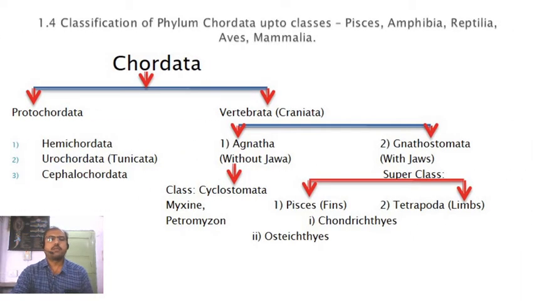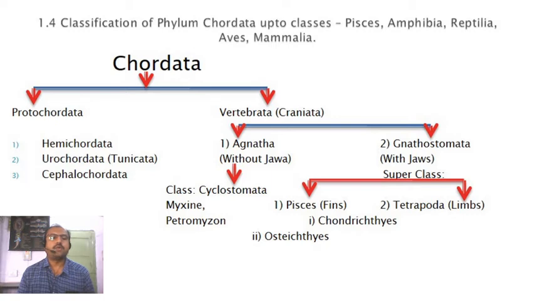Then Pisces are again subdivided into two major classes. One is Chondrichthyes and another is Osteichthyes. Chondrichthyes means the earlier fish or the primary fish, the cartilaginous fish, the individuals which have cartilage instead of the bony endoskeleton. The endoskeleton is cartilaginous. That's why these fishes are called Chondrichthyes fishes.